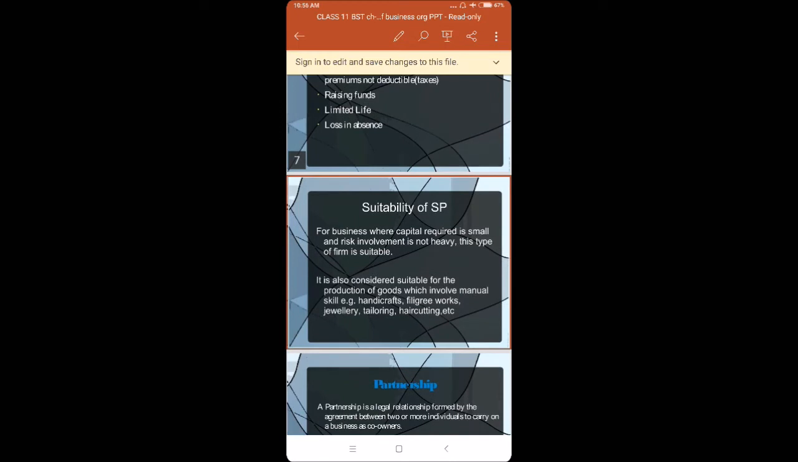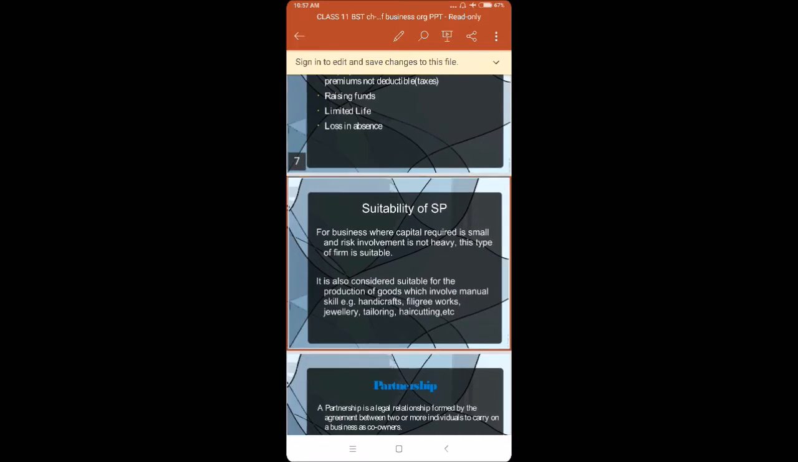Okay, this was regarding the sole trade. This is the first form which we are seeing in this chapter. Now let us see the next one, partnership. Partnership is also a very common form which is mostly used by a number of groups for their workings.